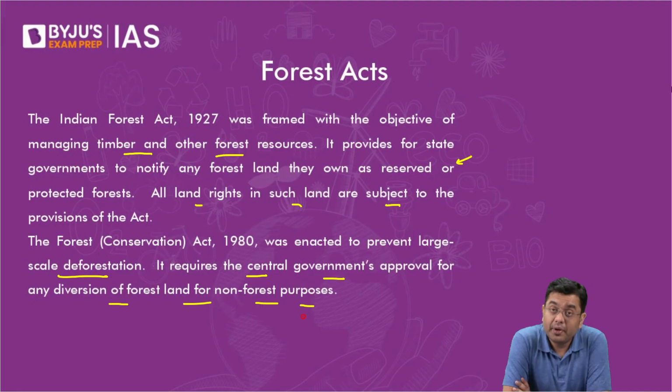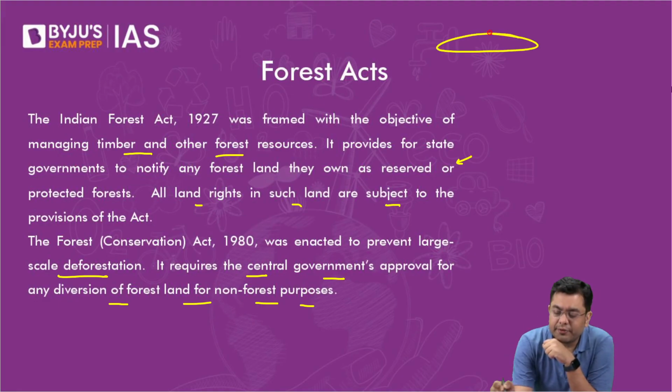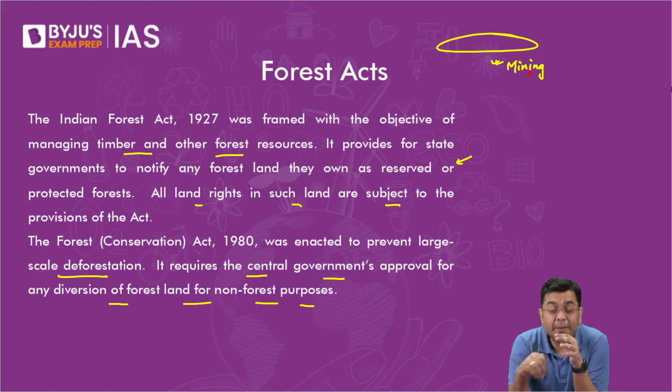Now, this act was used by many of the state governments in a different manner. For example, take a land that you declare as a forest. Here many economic activities will be prohibited. For example, mining will be prohibited in the forest region. Even development of infrastructure activities will be prohibited.